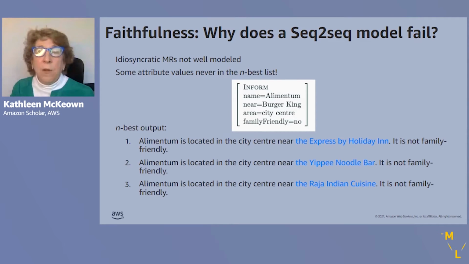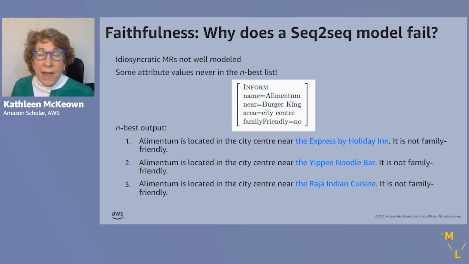So shown here, we have an input about the restaurant Alimentum, and it says that it's near the Burger King. But in the top 3 best outputs, we never see that expressed. Instead, we see generated that it's near the Express by Holiday Inn, the Alimentum is near the Yippee Noodle Bar, or it's near the Raja Indian Cuisine.